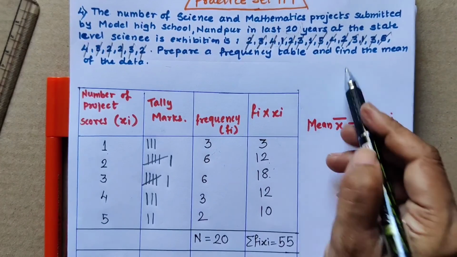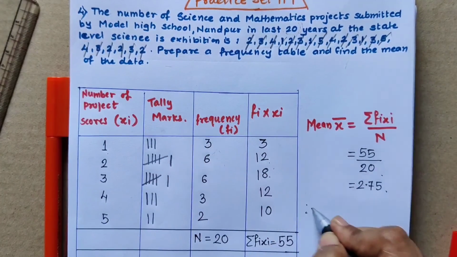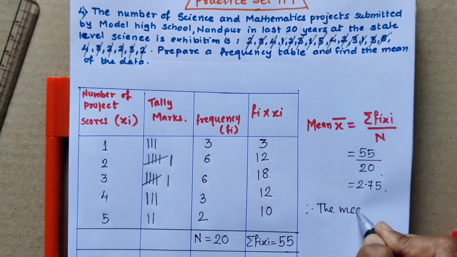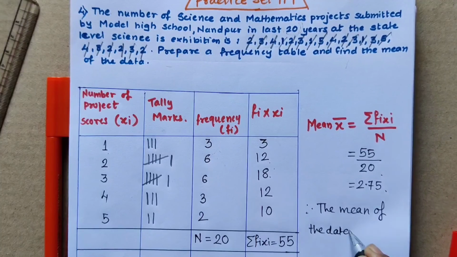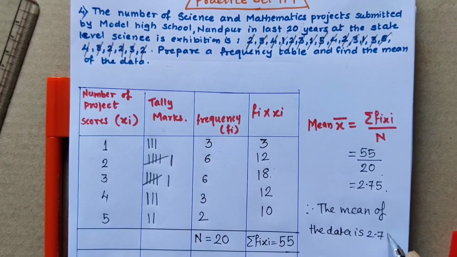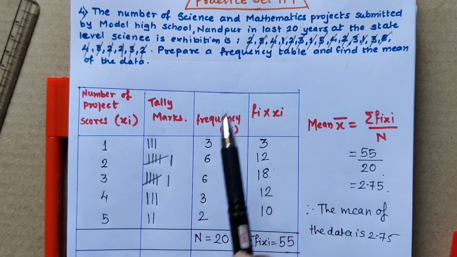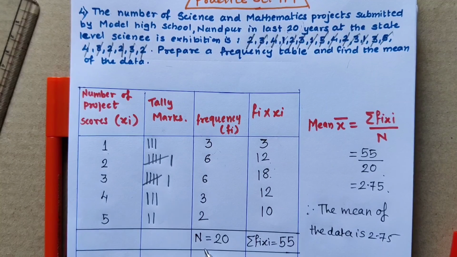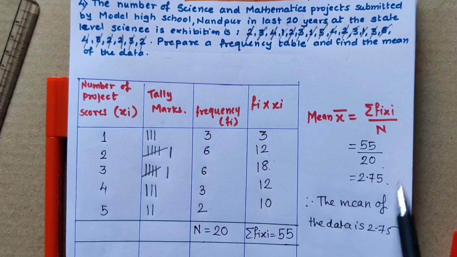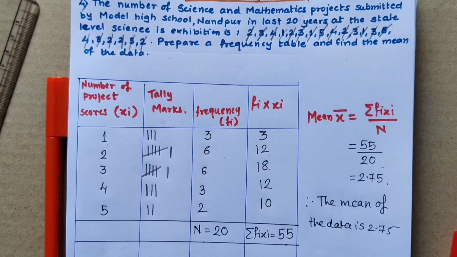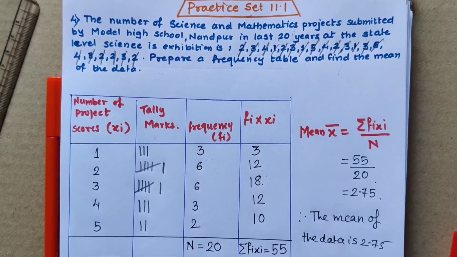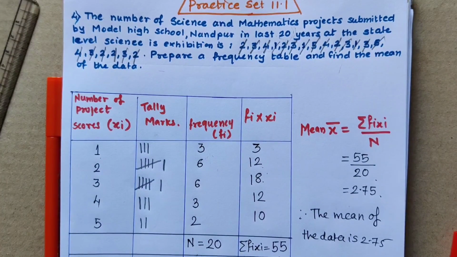So the mean of the data. Therefore the mean of the data is 2.75. So in this way we have to prepare the frequency table. After preparing the frequency table, find N, the value of fi xi, and then write the formula for the mean, put in the values and find the answer. So all the sums from practice set 11.1 are done here.